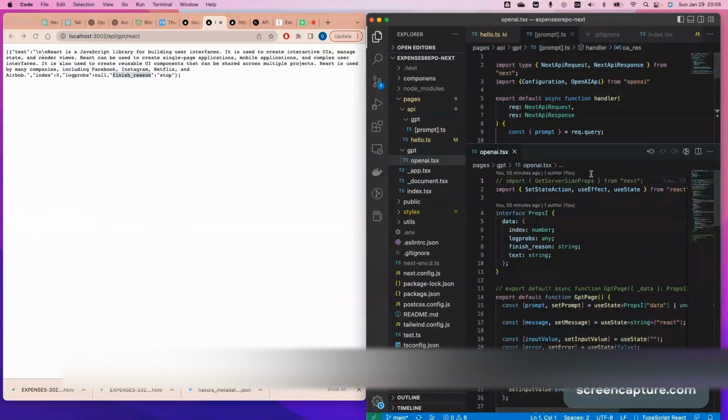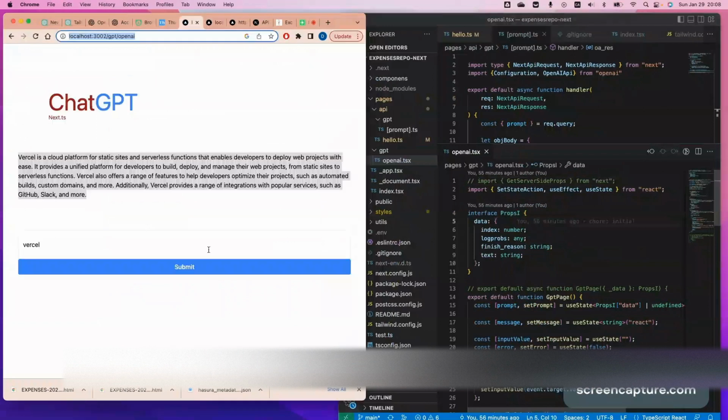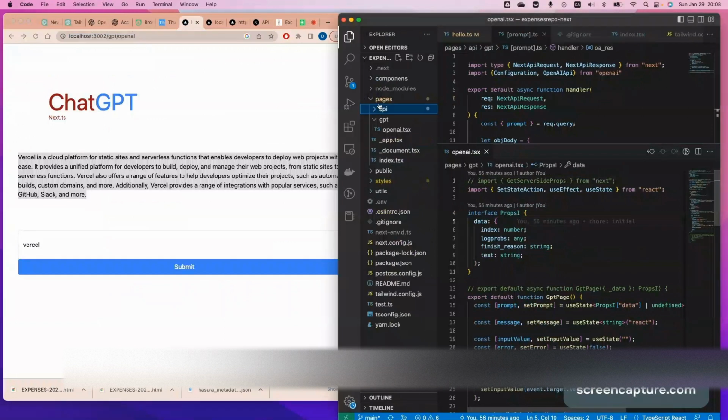The window is slightly small, but I want to put everything in one shot. Let me show you the sample first. The routing will be the same, don't forget about this, inside of the page: GPT and OpenAI. So this is our UI file.